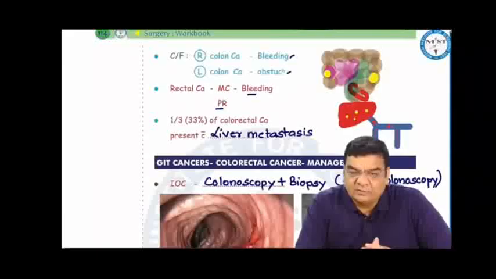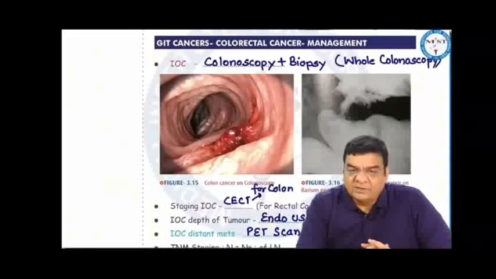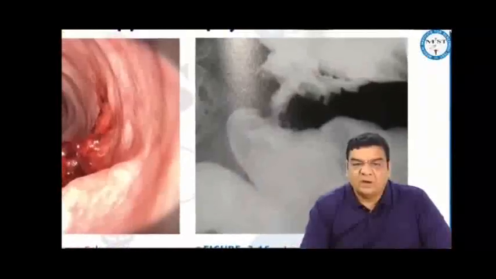Rectal cancer most commonly presents with bleeding per rectum, alternating constipation and diarrhea, and tenesmus, and one-third of patients present with liver metastasis. Bleeding per rectum in elderly people calls for colonoscopy and biopsy, a whole colonoscopy. You can see a tumor like this and just take a biopsy from it. Barium enema shows an apple core appearance in colon cancer.